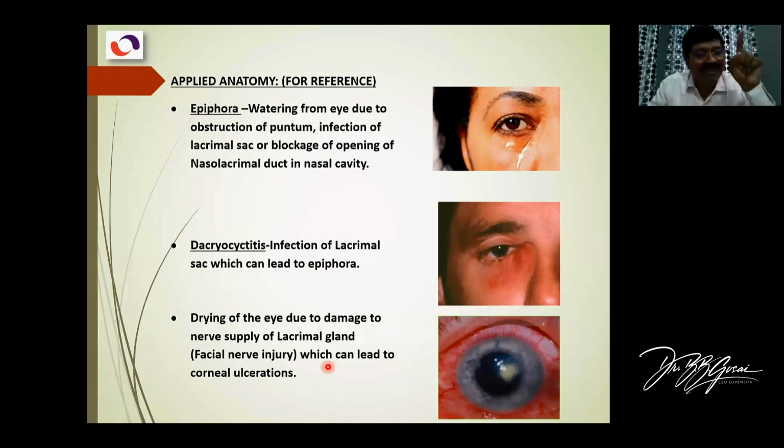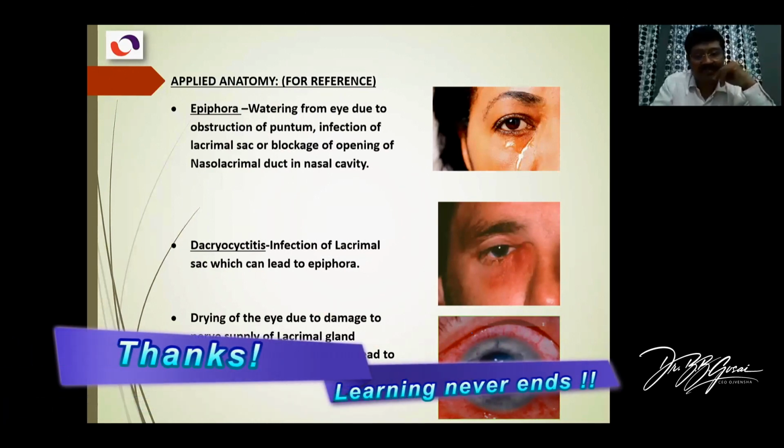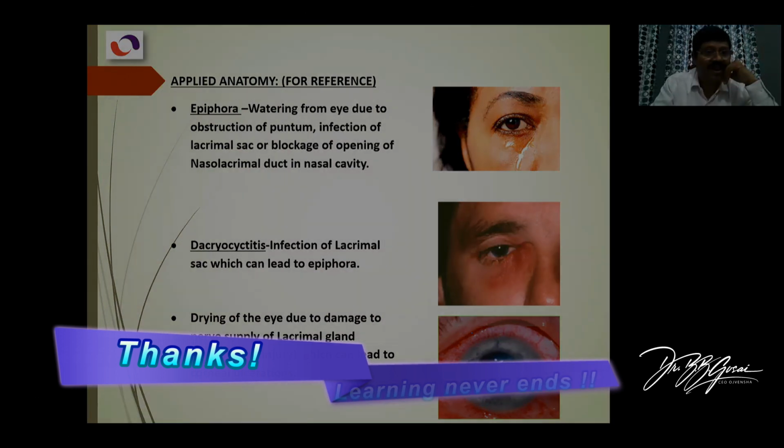And drying of the eye, because of damage, no supply to the lacrimal gland in facial injury, causes corneal ulcers. As you can see, these are white spots and it leads to blindness. You cannot cure this by treatment. Ultimately, you have to remove this cornea, and cornea transplant is nowadays available from cadaveric transplant. You can replace this cornea. Okay, so this is about corneal ulcerations. This is applied and it is for your reference. So this finishes our lacrimal apparatus.